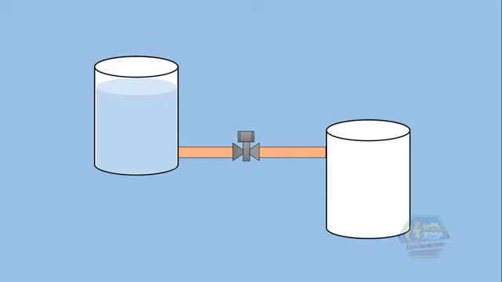A tank full of water connected to an empty tank with a valve in the middle. Now open the valve, and what happens? The full tank level is lowered, transferring its level to the empty tank.